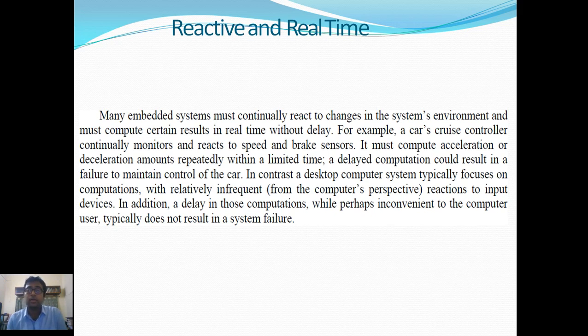In contrast, a desktop computer system typically focuses on computation, with relatively infrequent, from the computer's perspective, reactions to input devices. In addition, a delay in those computations, while perhaps inconvenient to the computer user, typically does not result in a system failure. Let's go to the next slide.